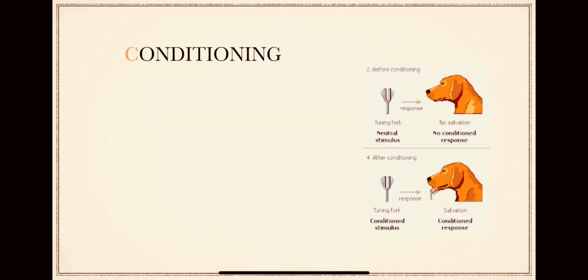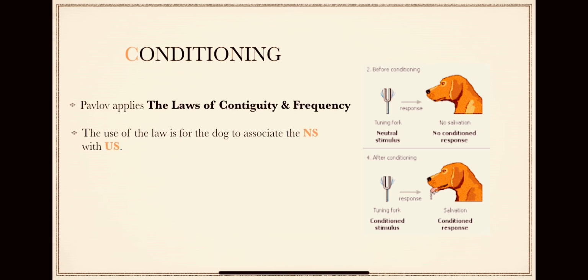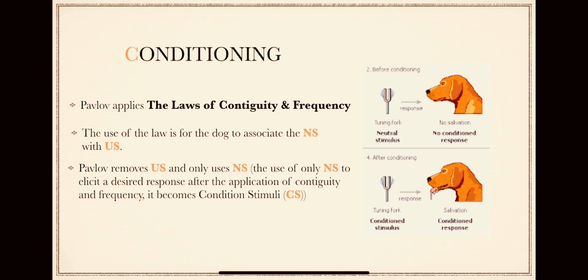Pavlov applies the laws of contiguity and frequency. The use of the law is for the dog to associate the neutral stimulus with the unconditioned stimulus. Pavlov removes the unconditioned stimulus and uses the neutral stimulus. If the neutral stimulus alone elicits the desired response after the application of contiguity and frequency, it becomes a conditioned stimulus. So a conditioned stimulus elicits a conditioned response in a perfect world.